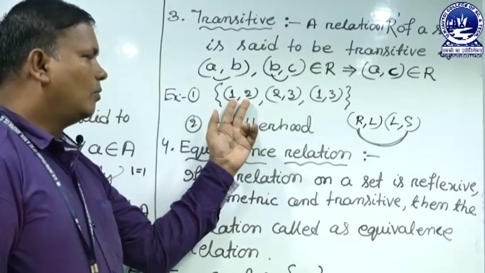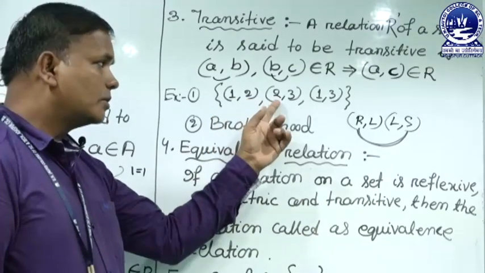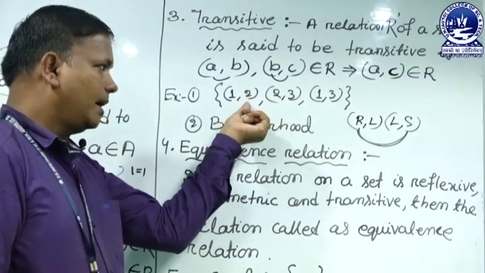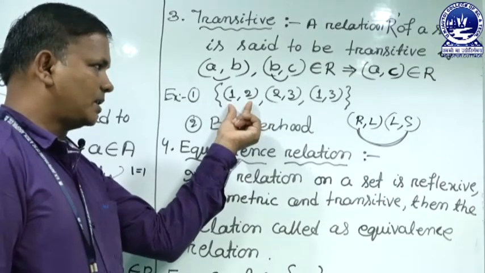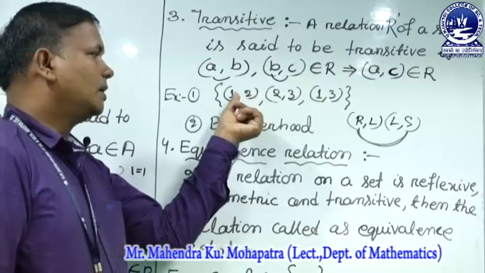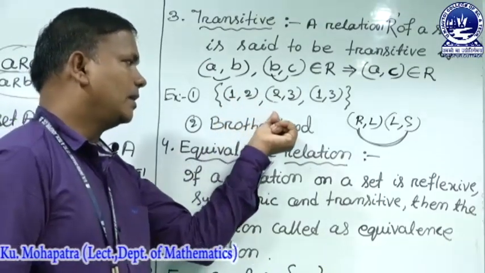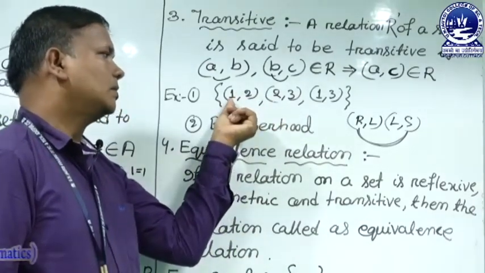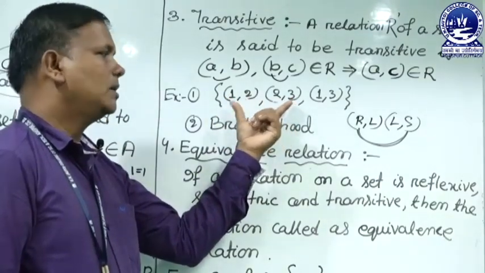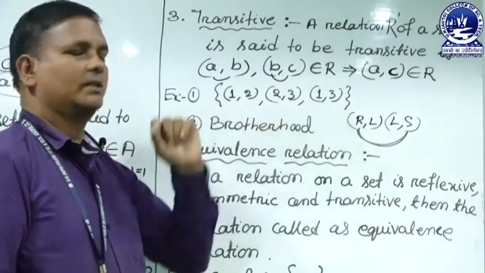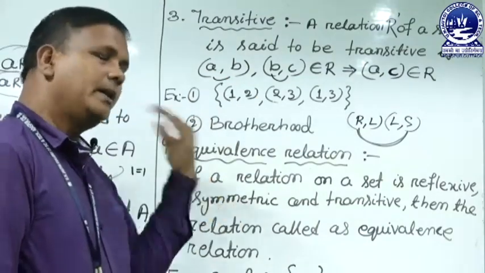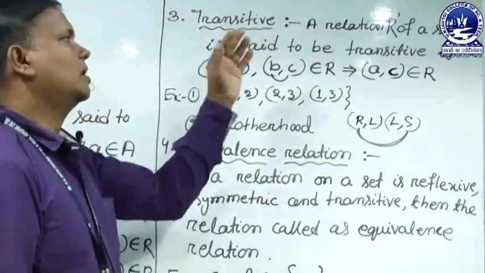In this example, 1 is related to 2, 2 is also related to 3. That means the second element of the first pair and the first element of the second pair are the same. Then there must be a relation between the first element of the first ordered pair and the second element of the second ordered pair. That means (1, 3). If these contain the relation for any arbitrary ordered pair, the relation is called transitive.